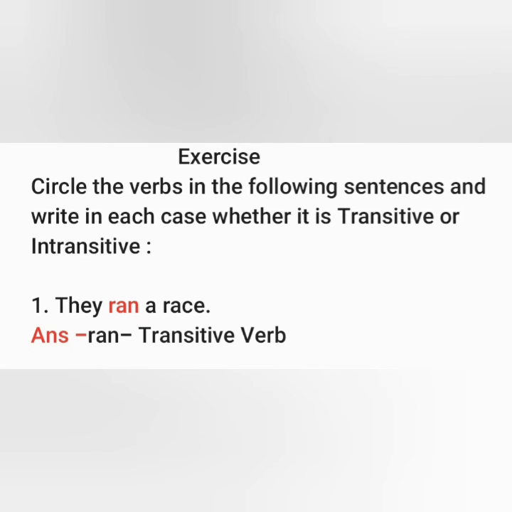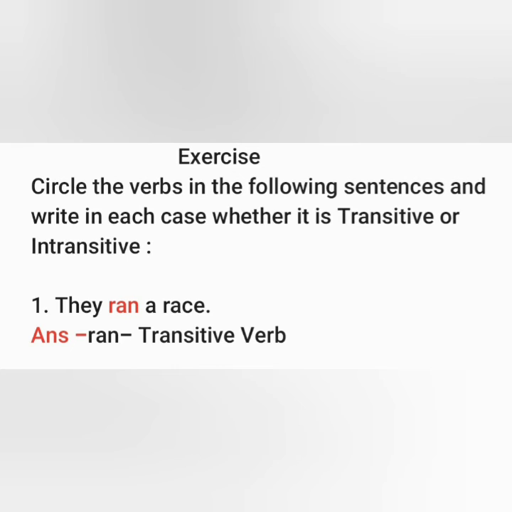Now it's time to do the exercise. Circle the verbs in the following sentences and write in each case whether it is transitive or intransitive. Here I am not circling the verb, I am just writing the verb below the sentence and then I will write the kind of verb. First one is: they ran a race. Here the verb is ran and it is a transitive verb.